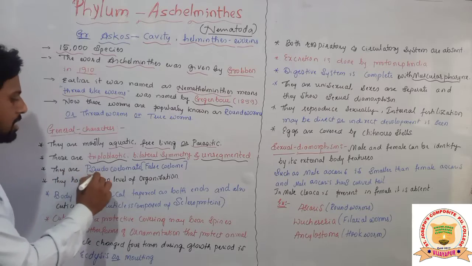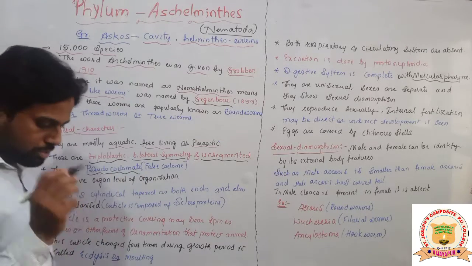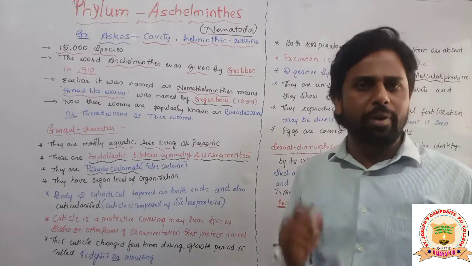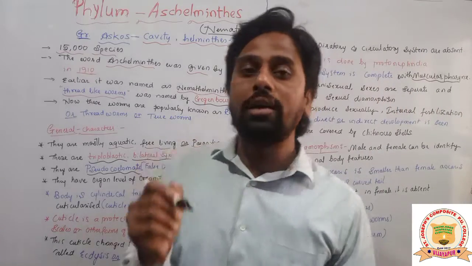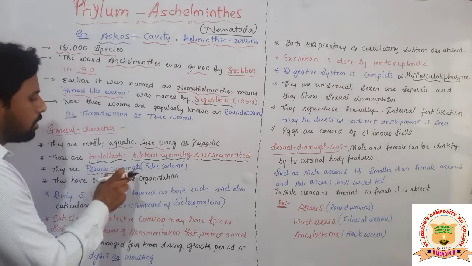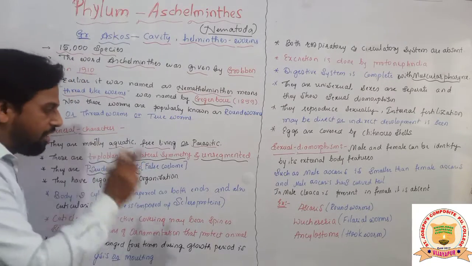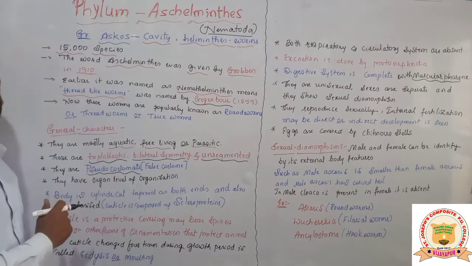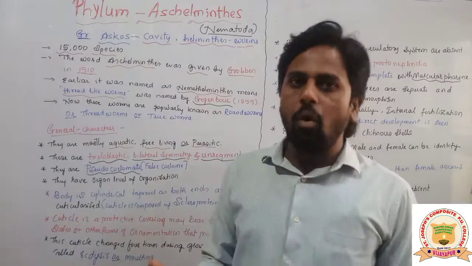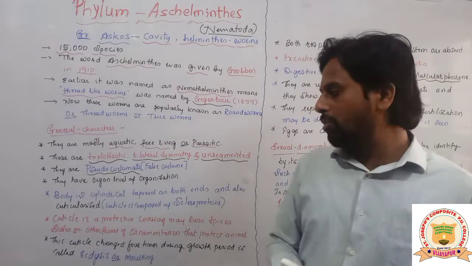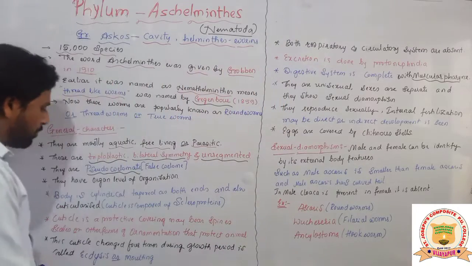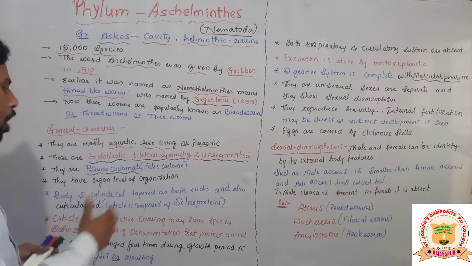They are pseudocoelomate. Students, you have to remember this word. A cavity is present, but it is not lined by mesoderm. Such a type of cavity is called what? False cavity, false coelom, or pseudocoelomate animals, as we can say. The gut wall and the body wall are not lined by mesoderm. Such a cavity is considered pseudocoelom, the false coelom.